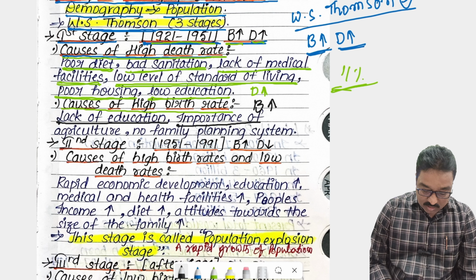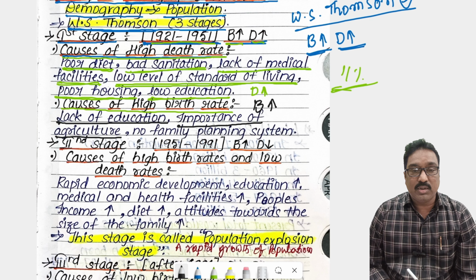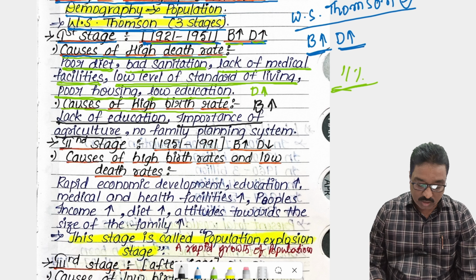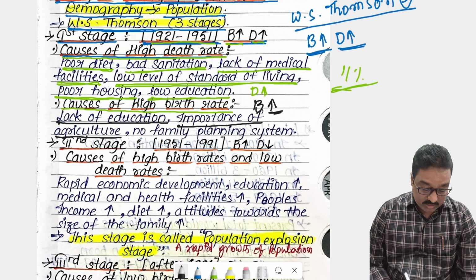And the importance of the agriculture sector. You know that India is an agriculture-based country. All agriculture was conducted by labor only, it depends upon labor only. Due to that, family members wanted to increase the size of the family for cultivation purposes. Automatically, that affects the birth rate, which also increases.